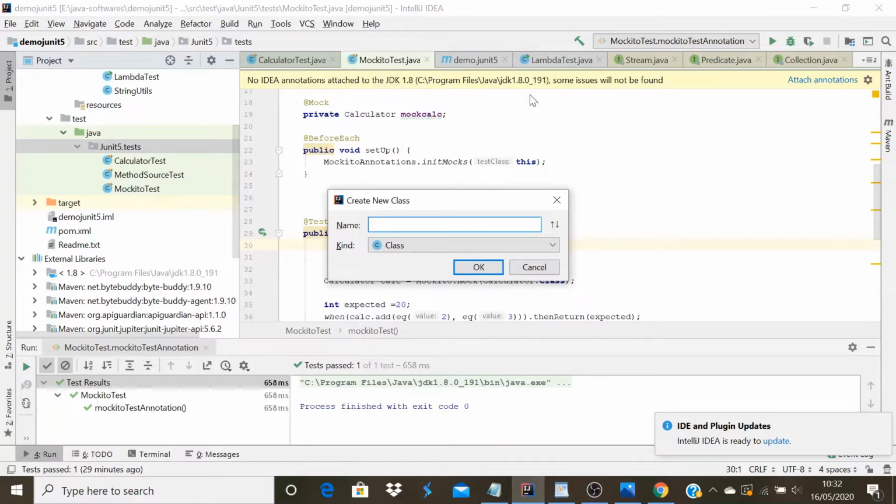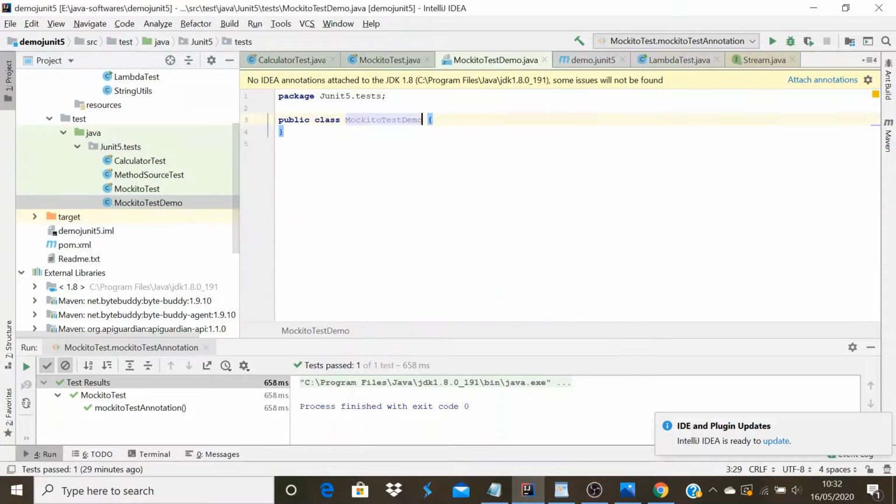I will create a test class, the Mockito test demo class. We can implement Mockito using two approaches: one is using the Mockito static method, the other is using Mockito annotations. We'll go through implementing Mockito using the static method first.